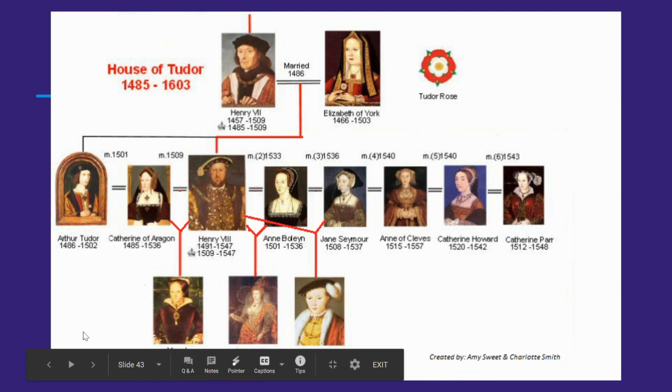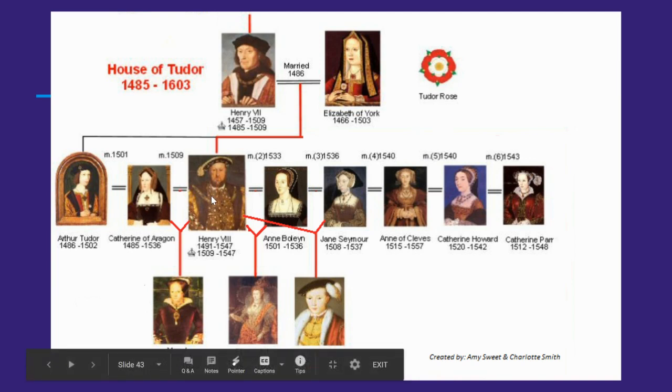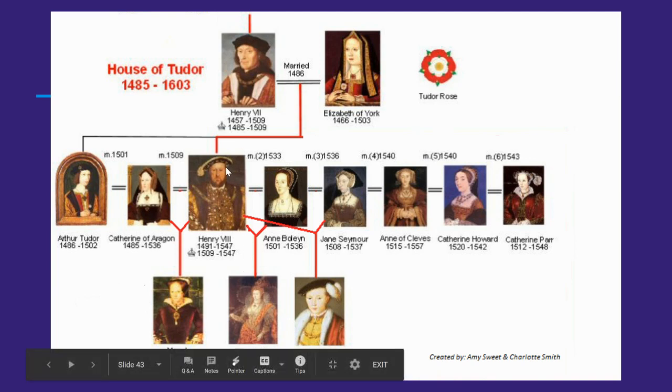This is just a family tree that I put together because I think it was getting a little confusing with all the Henrys. So this is actually the Henry that we're looking at. Originally Henry was married to Catherine of Aragon, and together they had a daughter, Mary. Meanwhile, Henry was with Anne Boleyn, and together Henry and Anne Boleyn had a daughter, Elizabeth. And then in his final days, he was with Jane, and together him and Jane had Edward.